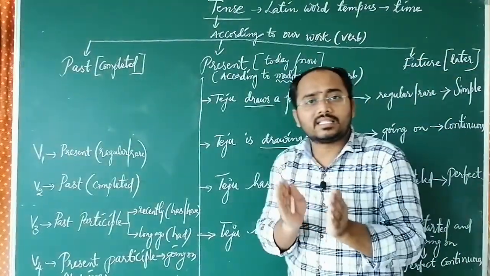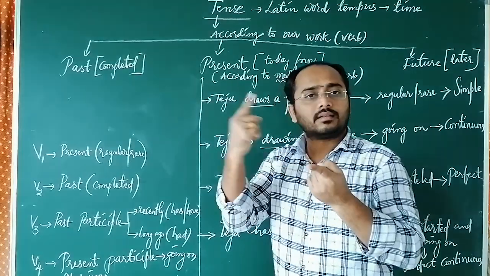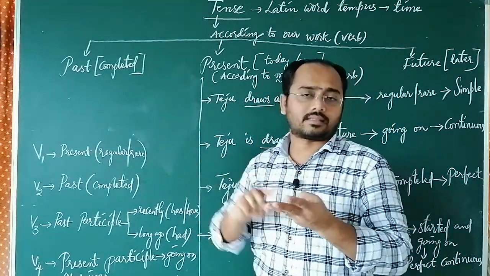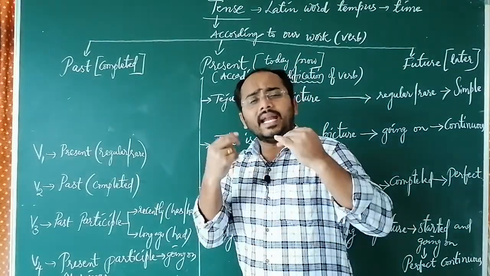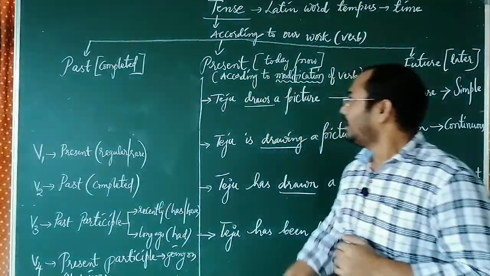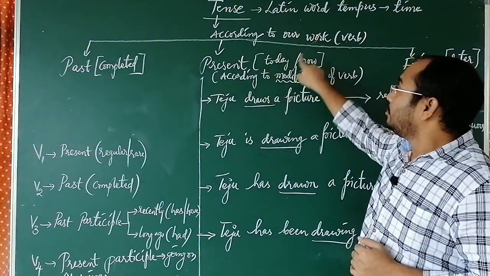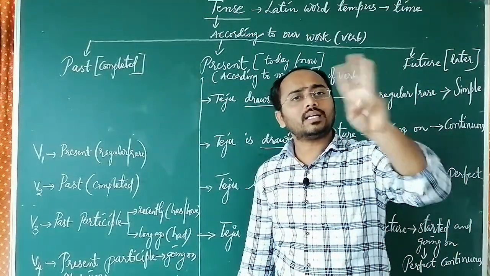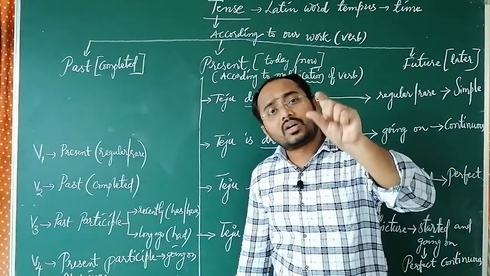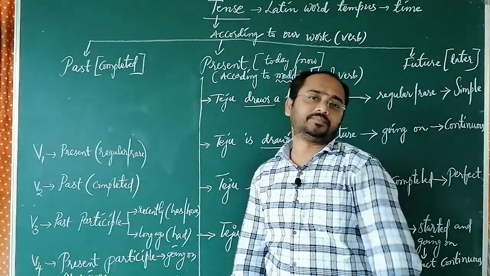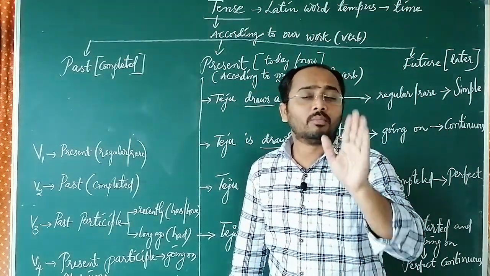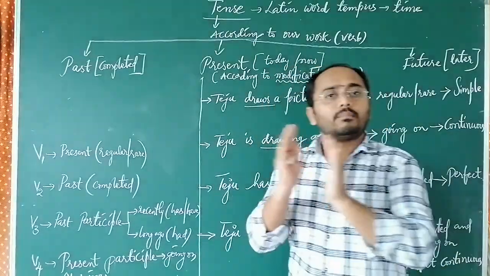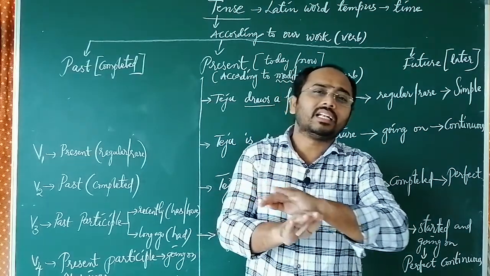According to our work, the tense is divided into three categories: past, completed; present, today or now; future, next or later. And again, according to the modification of verb. Try to understand. According to work, three categories. Again, according to the modification of verb. Try to note the point here. There are two words: change and modify. Change means completely replacing.